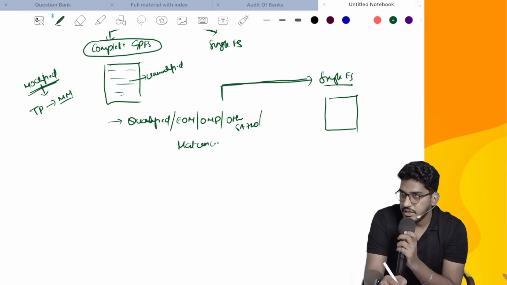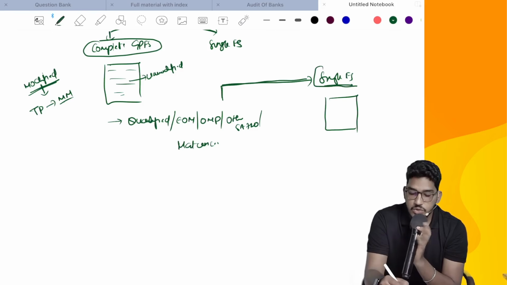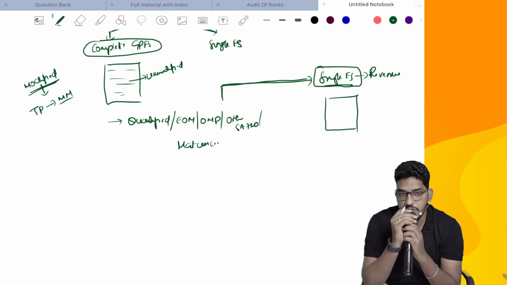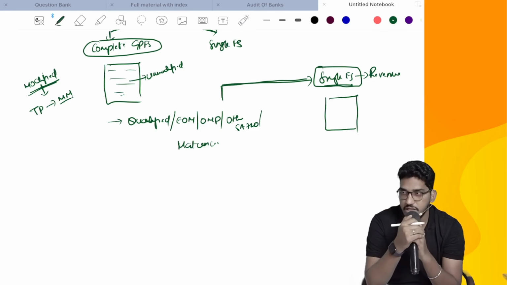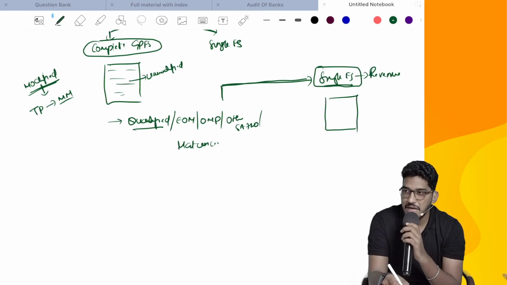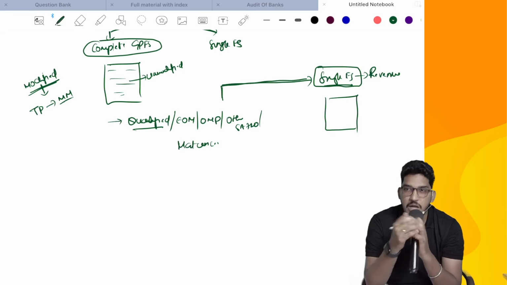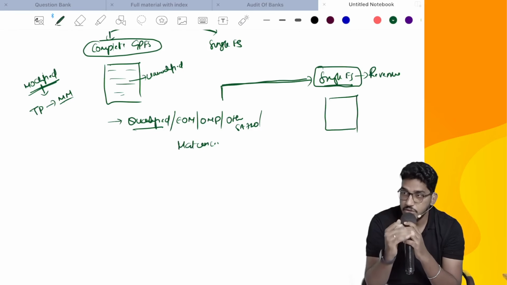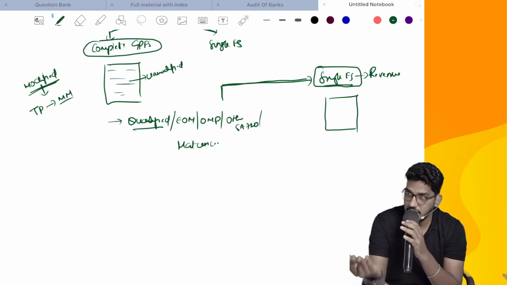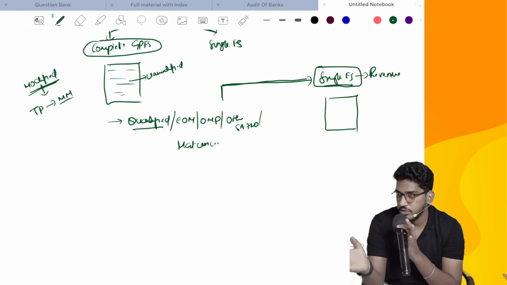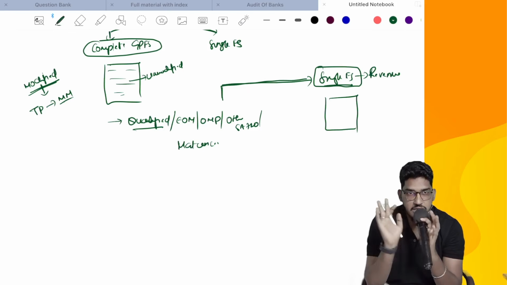Now, this company has asked you separately to conduct an audit of revenue. You are doing a specific element audit, only the revenue audit. You tell me, will this qualification have any impact on my single element? Might not be. Why? Because the auditor is giving a modified opinion in the area of trade payables, but you are asked to conduct the audit of revenue. Both are completely different areas. So you might not refer to it in your audit report on the single financial statement or specific element.